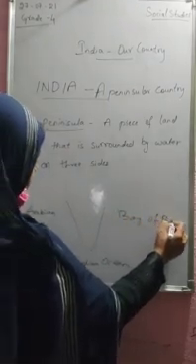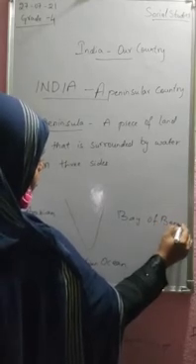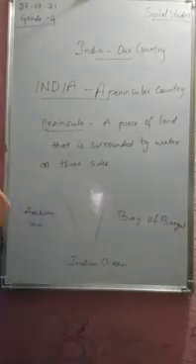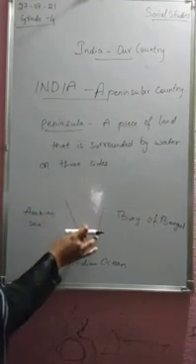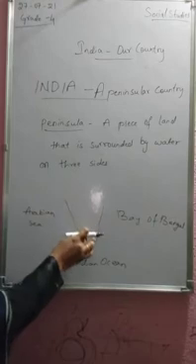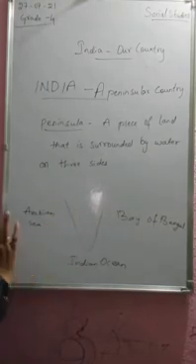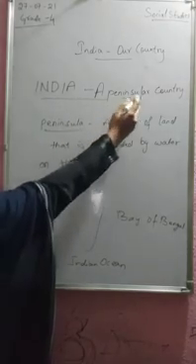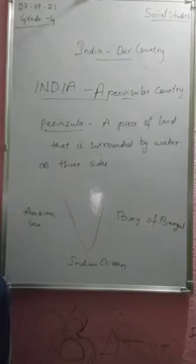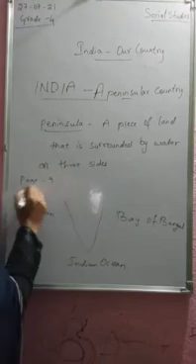These three water bodies surround three sides of India. So that is the reason India is called a peninsular country. Okay, you can have a look in page number 9.